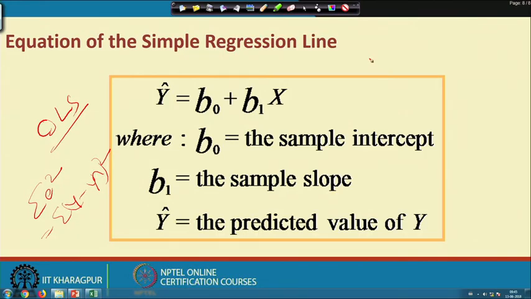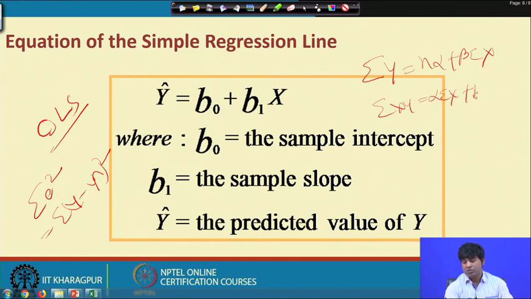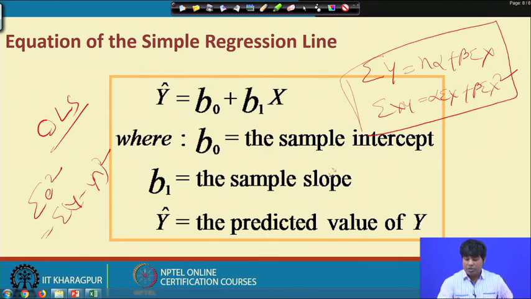So, the equation will be like this: summation y equal to n alpha plus beta summation x, and summation x y equal to alpha summation x plus beta summation x square. So, now these are the two equations which we will get from the process of OLS, that is through the